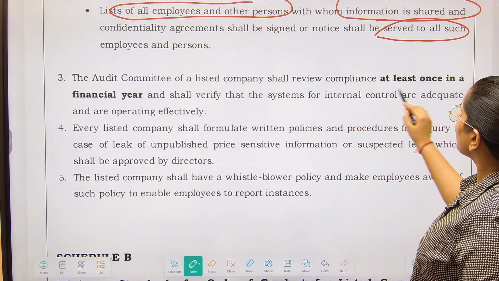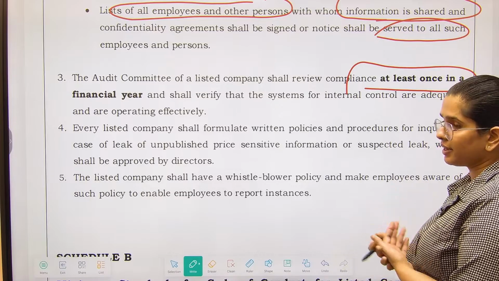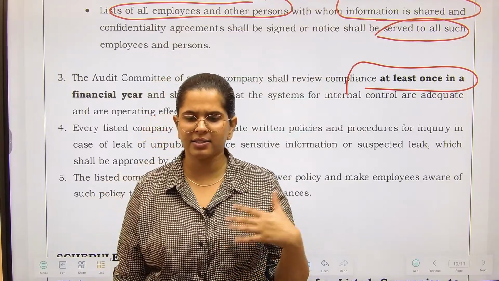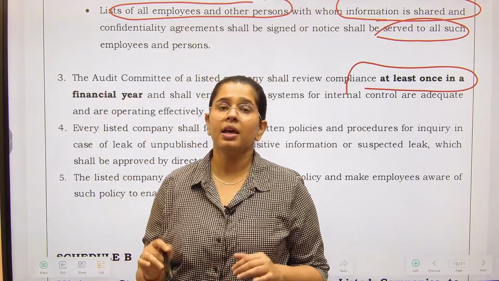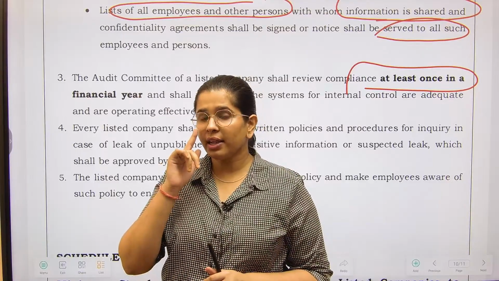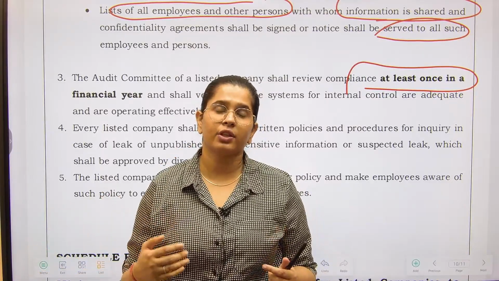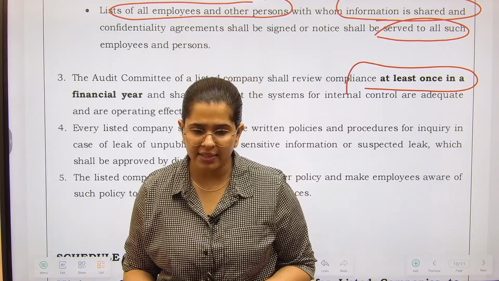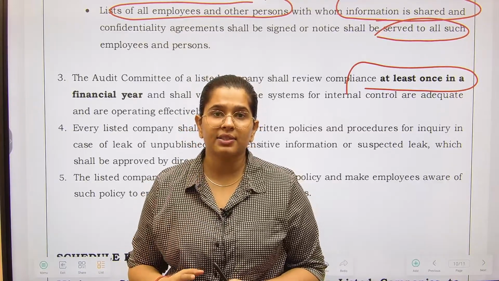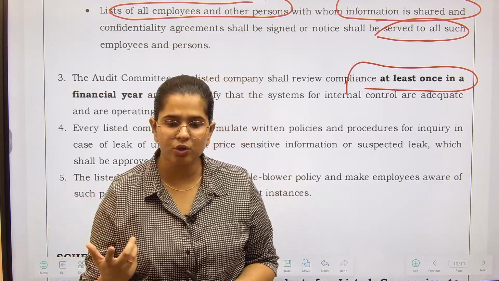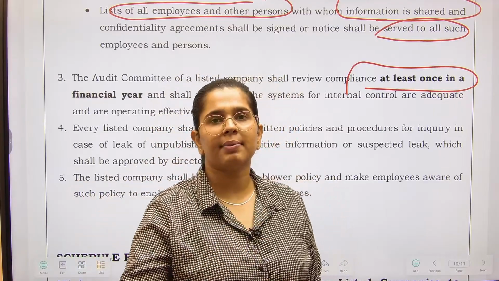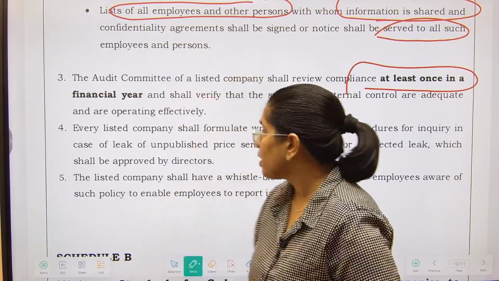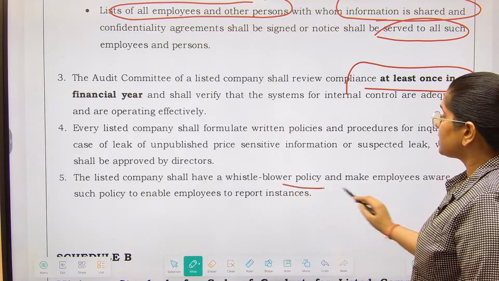The audit committee shall review the compliance at least once in a financial year. What is an audit committee? This is a committee made of the board of directors, right? At least 3 directors are there in the audit committee. Their function is that they review financial statements, give recommendations about the appointment of auditors, and see auditor reports as well. They also see internal controls. Internal control means how strong your internal mechanisms are to prevent any sort of fraud or leakages. Now the listed company shall have a whistleblower policy.